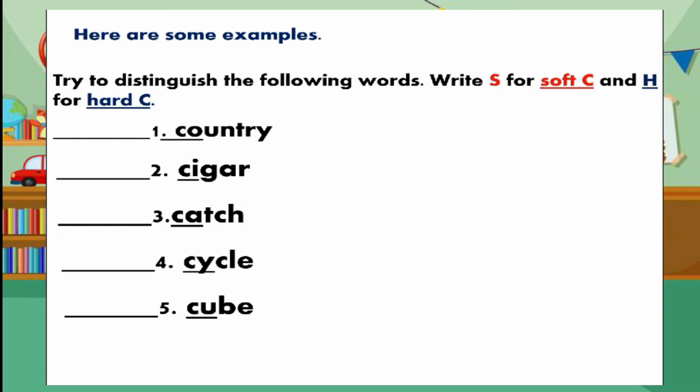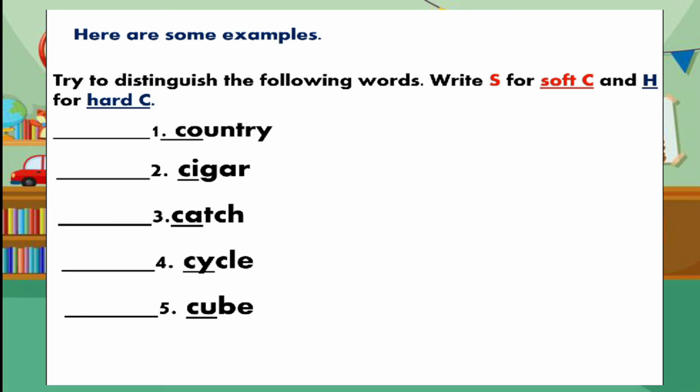Okay, mga bata, sa pangalawa, paano ba natin babasahin ang salita? Okay, we read the word as cigar. Binasa natin ang C as S. So this is soft C. So we are going to write S on the blank.